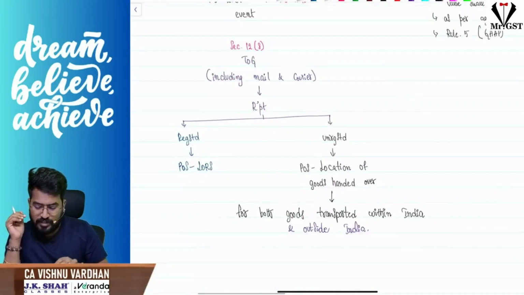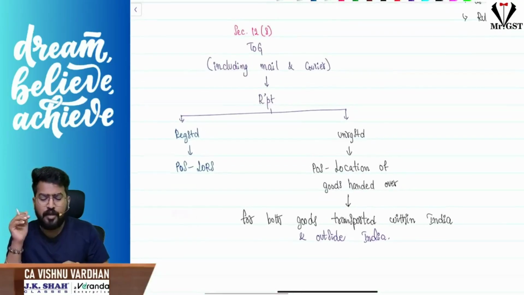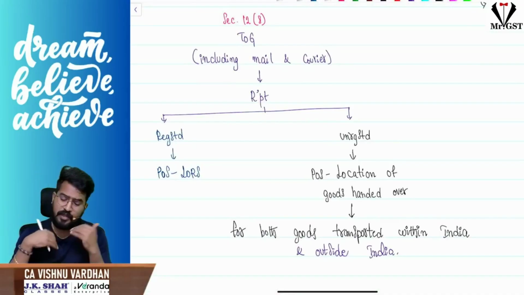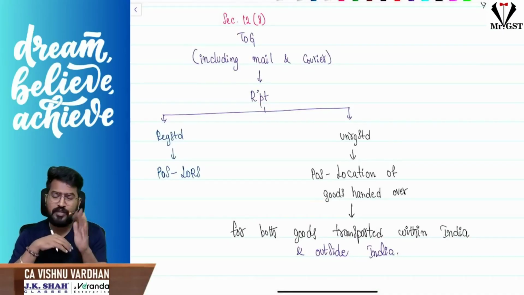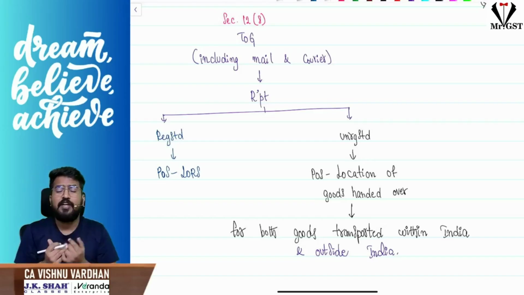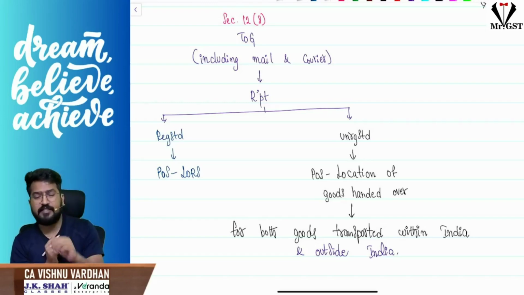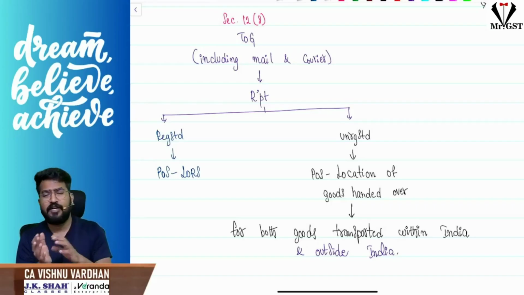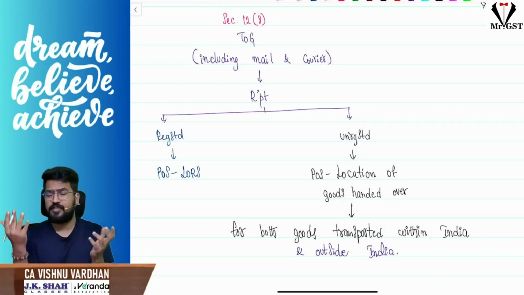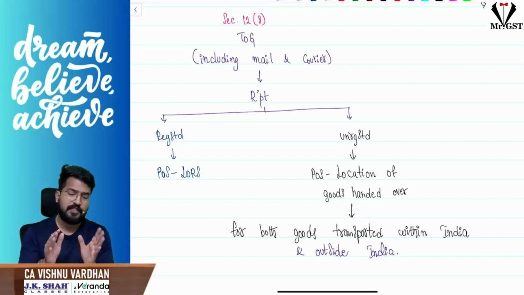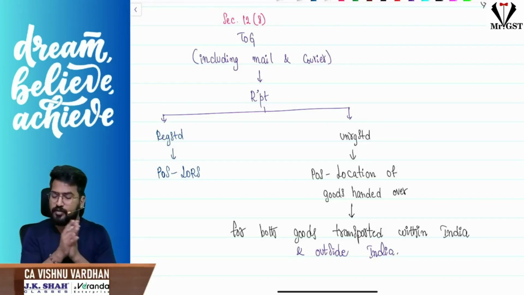Coming to section 12 subsection 8: place of supply for transportation of goods, including through mail and courier. In that case, if the recipient is registered, the location of the recipient will be the place of supply. If the recipient is unregistered, where the goods are handed over for transportation will be taken as the place of supply. In this case, when the recipient is unregistered, no matter whether the goods are transported within India or outside India, the place of supply will be the location where the goods are handed over to the supplier for transportation. So that is section 12 subsection 8.